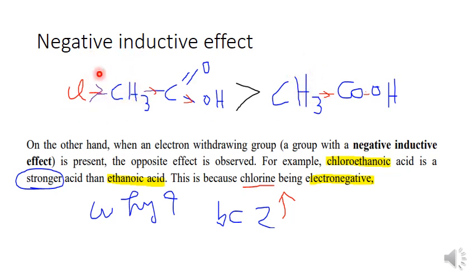On the other hand, when an electron withdrawing group with negative inductive effect is present, the opposite is observed. For example, chloroethanoic acid is stronger than ethanoic acid. This is chloroethanoic acid, this is ethanoic acid. This is a stronger acid due to chlorine, which has high electronegativity. Here we have a weak acid. You understand?